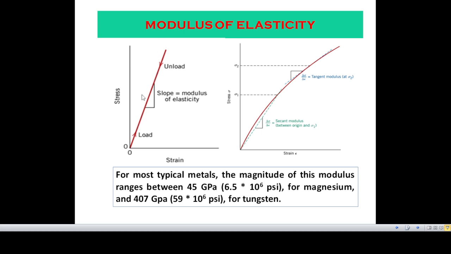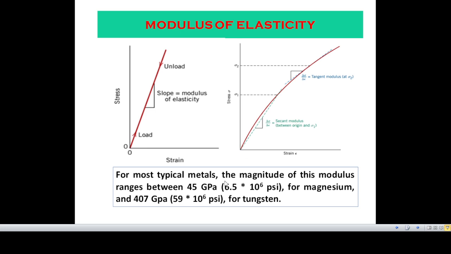Now, if we consider the initial straight portion, from the slope we can get modulus of elasticity. Here the slope, that is stress divided by strain, is modulus of elasticity. Now, when we get this type of curve from experiment, then from the bottom part we get secant modulus, and for this upper portion the tangent will be in this direction and we will get tangent modulus. So there will be two types of modulus of elasticity. One is secant modulus of elasticity, another is tangent modulus of elasticity.